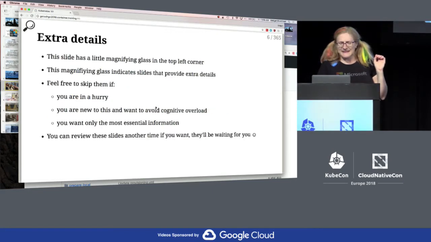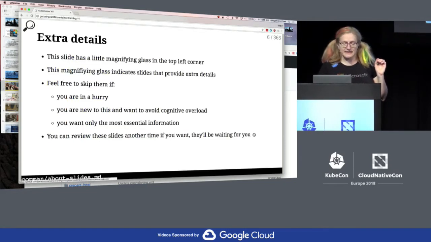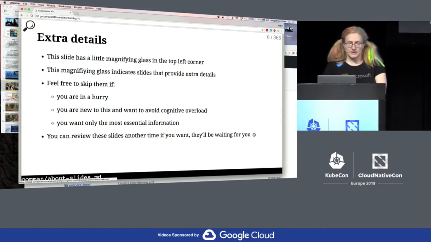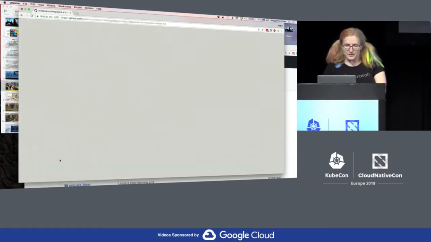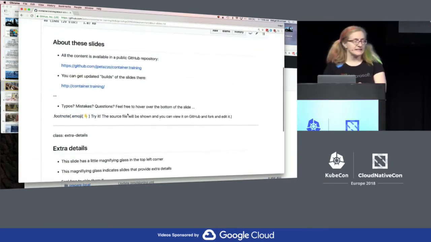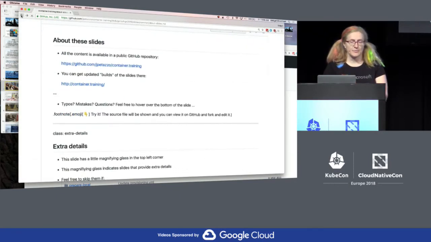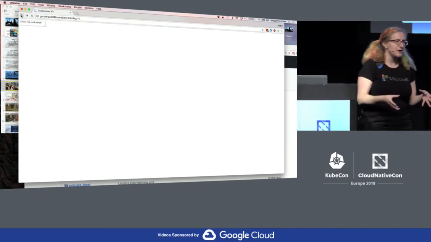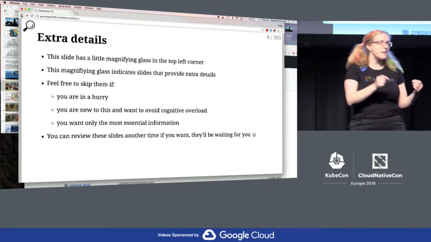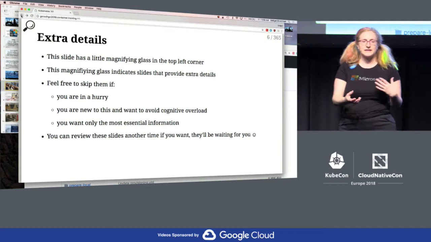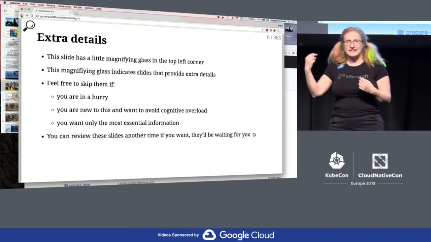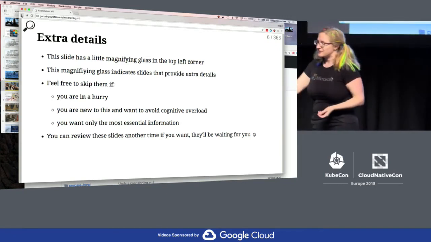And probably the mechanics that Jerome built in are kind of nice, and we'll get to the content in a minute, but especially this takes us to GitHub. So I click this, well, we'll see if our internet wants to work here, and that takes me to the exact slide, the exact content on GitHub. So this is back to the open source part. If you want to take these materials and adapt them and use them to train people in your workplace, fork the repo and put in content that's relevant to your interests.